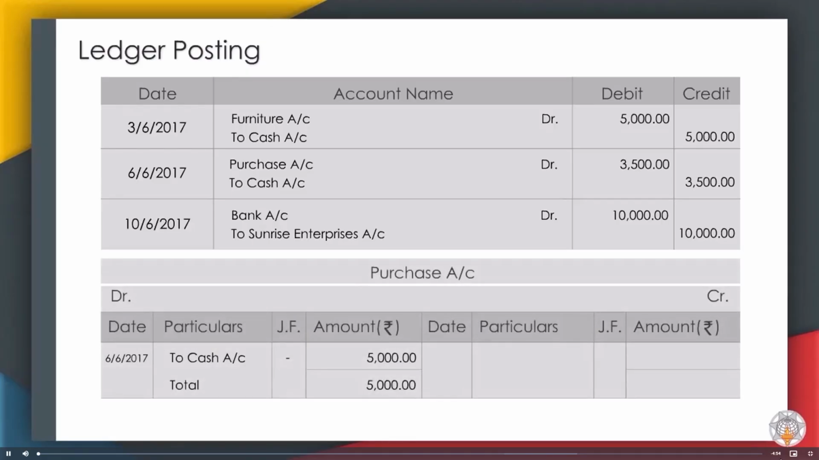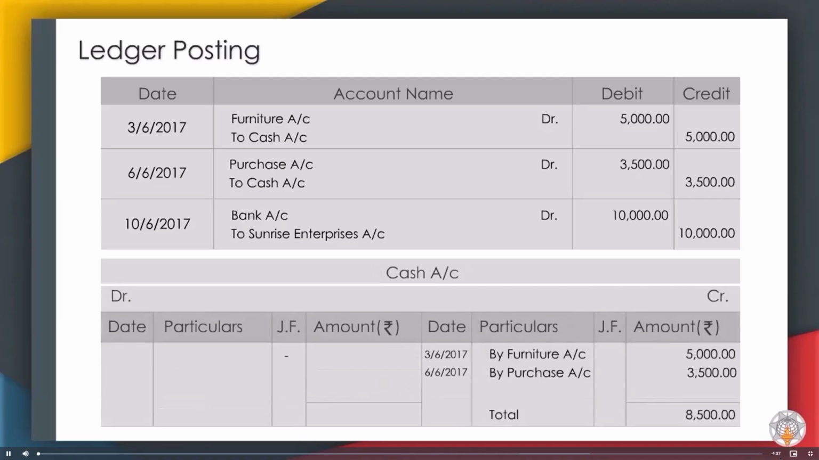For the second entry, purchase account is debited with 5,000. So, in the ledger of purchase account, we write to cash account in the particulars column for the date 6th June 2017. Now, cash account has two entries on 3rd June and 6th June respectively, both with credit balances. Remember, always total both the sides of ledgers. This is used for the trial balance.